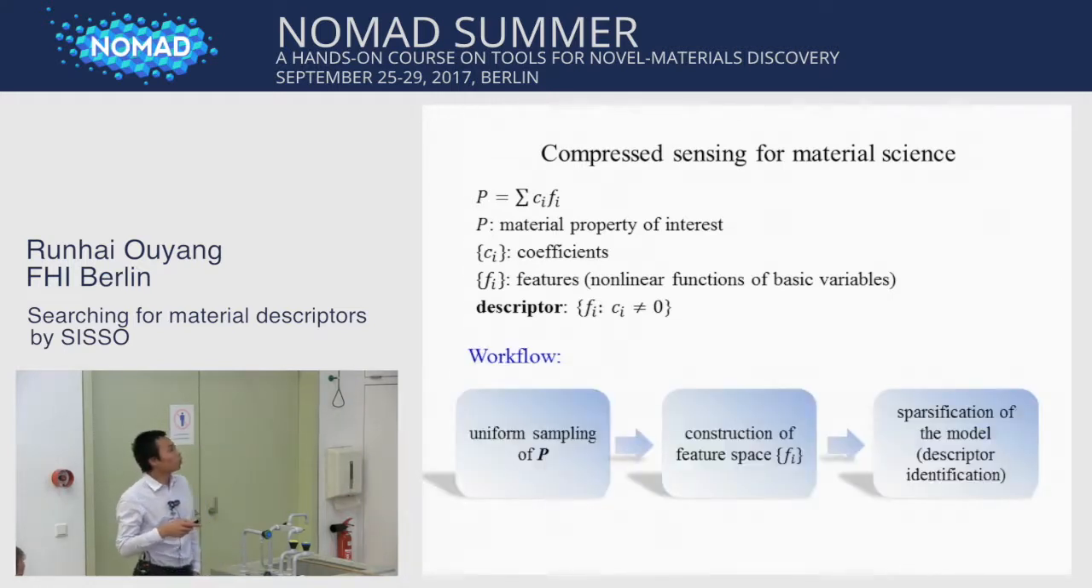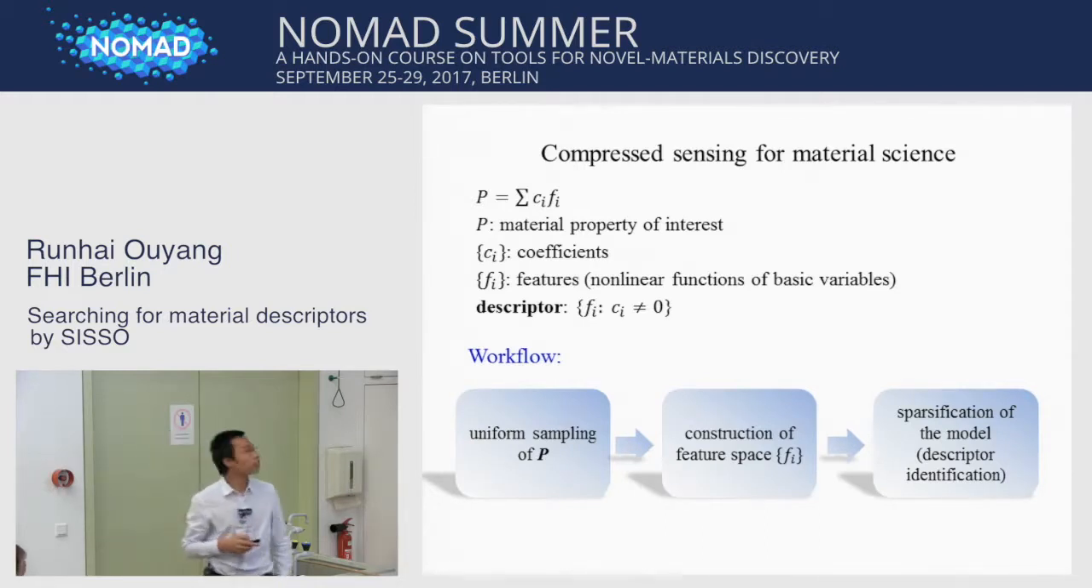Here is the workflow. First, we perform uniform sampling of the signal, or the material property P, in the whole material space. Then we construct a feature space for the description of the property P, and then we do the specification of the linear model, or the descriptor identification.